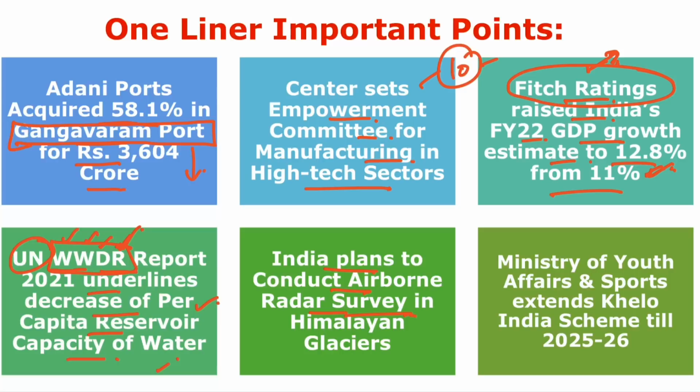India plans to conduct an airborne radar survey in the Himalayan glaciers. This radar survey is in the Himalayan region to estimate the thickness of the glaciers, especially in the Himachal Pradesh area or the Uttarakhand area. The pilot project will then be extended to the Indus, Ganga and Brahmaputra sub-basins. So it is just to evaluate the thickness of the glaciers. This is important for the Himalayan areas.